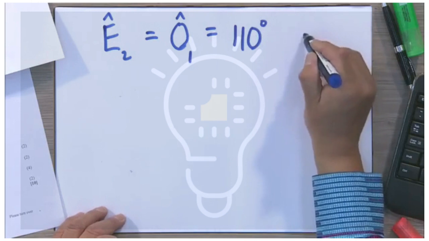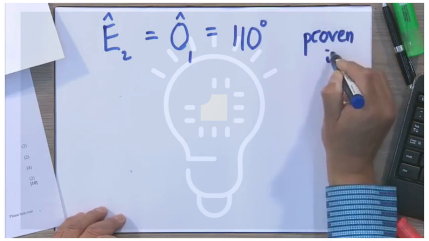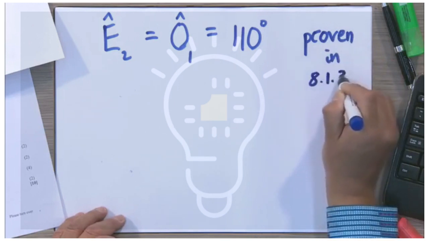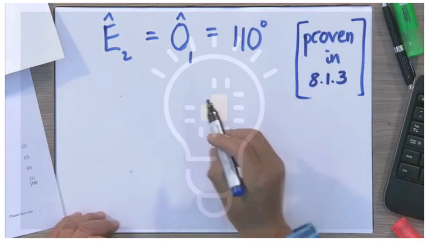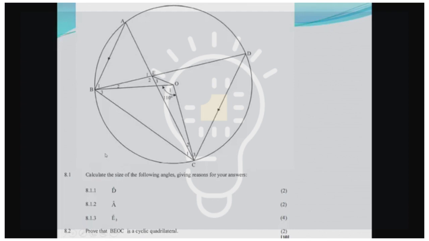We can just say proved above, or proven in 8.1.3, if we're going to give a concrete reason. That's a nice reason. And therefore, look at E2. There's E2 there, and there's O1. They are subtended by this chord BC that makes BEOC a cyclic quadrilateral.